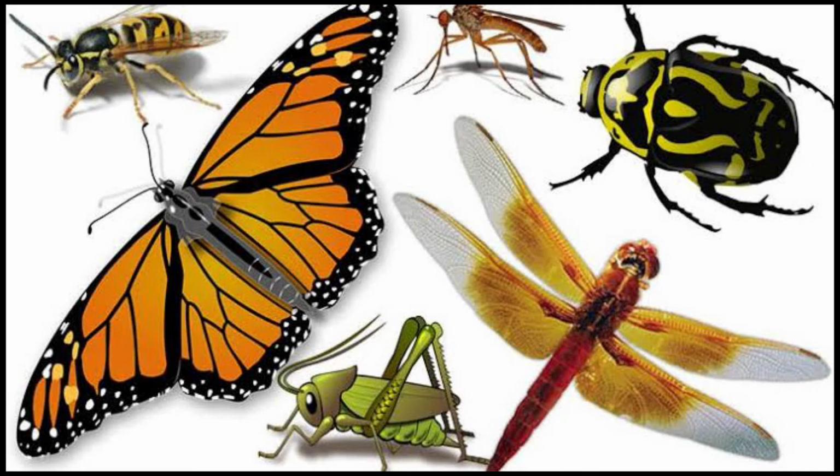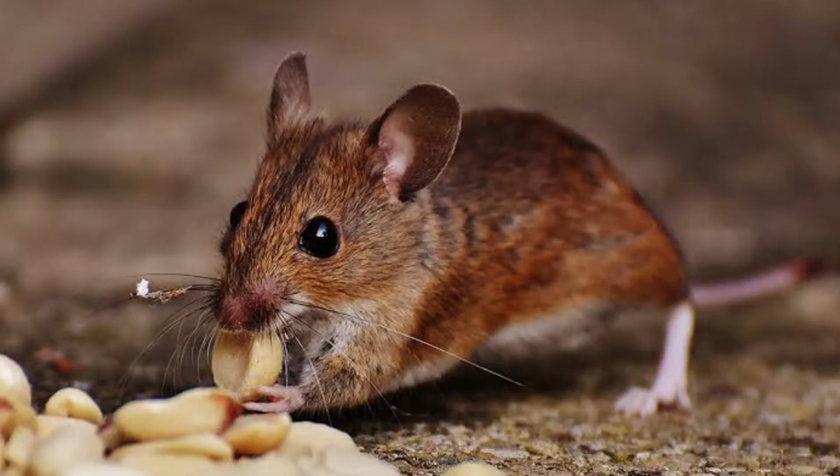Now the next one is insects, rodents, parasites, and other creatures. These creatures require food to survive, and thus they damage food, making it more vulnerable to further deterioration. So that means we don't have to expose our food to these what? Insects, rodents, parasites, and other creatures. We have to store our foods properly.